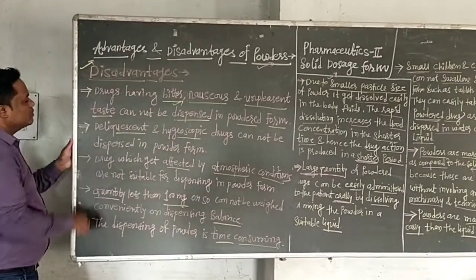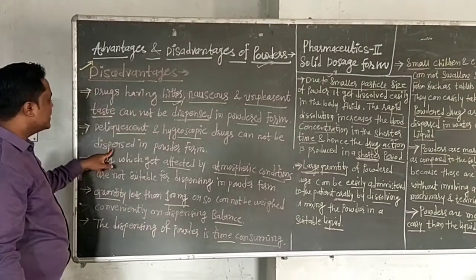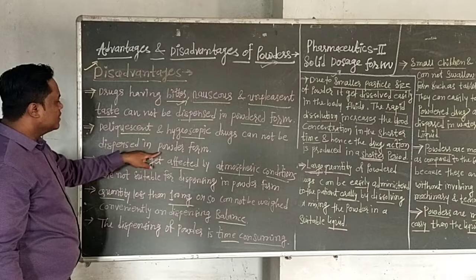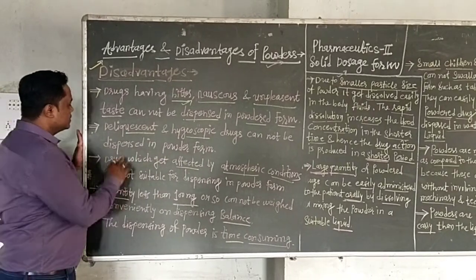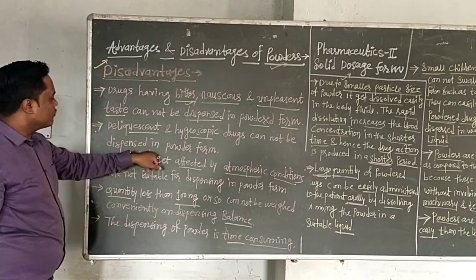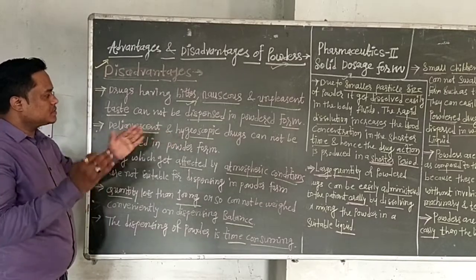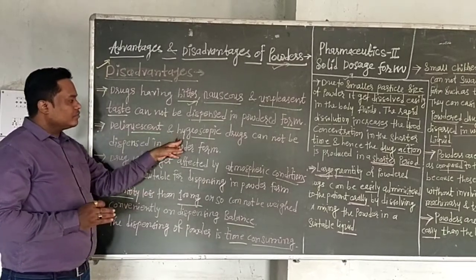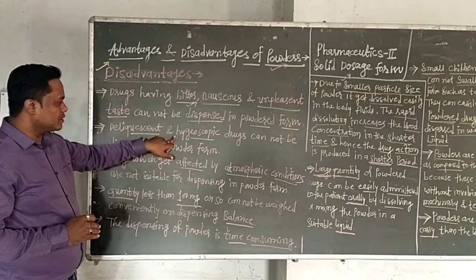Second, deliquescent and hygroscopic drugs cannot be dispensed in powder form. What is hygroscopic? A drug that absorbs moisture from atmospheric conditions is called a hygroscopic drug.